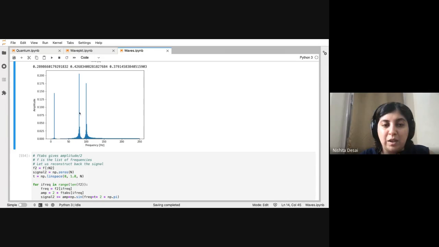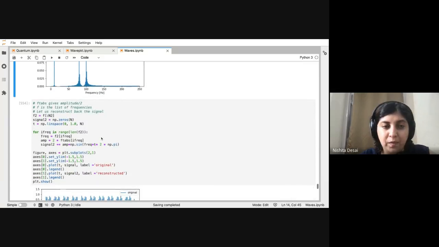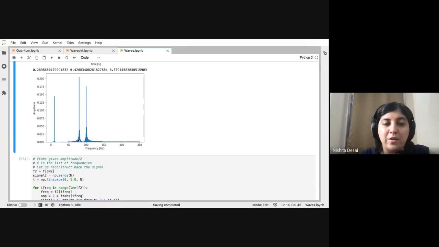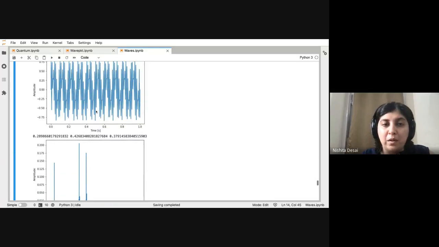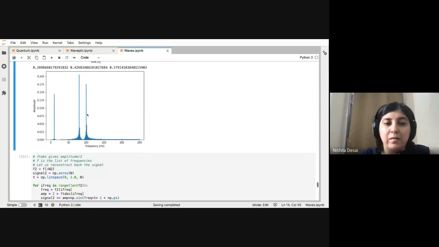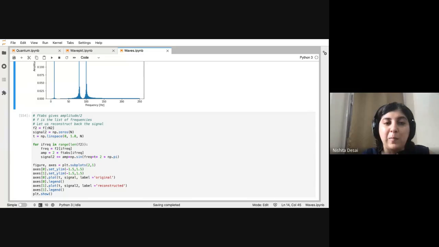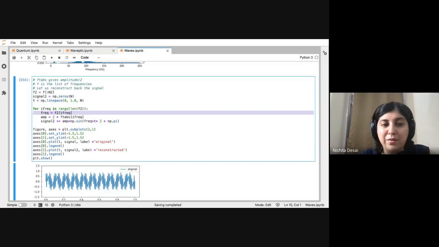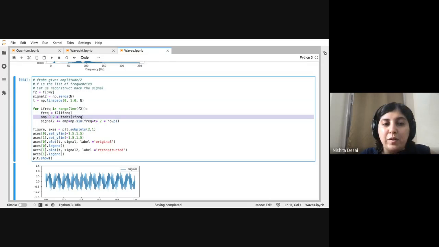Remember, we have 3 frequency components that we saw. First of all, I want to show you that you can actually reconstruct a very close copy of the signal by using these components and generating the signal back. If I just give you this Fourier transform, then for each frequency, I know that the amplitude is twice the amplitude that you get from the Fourier transform.